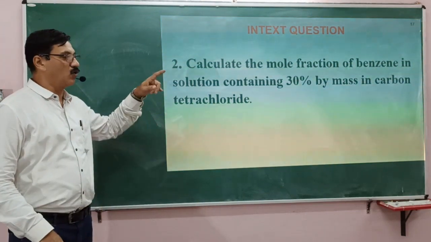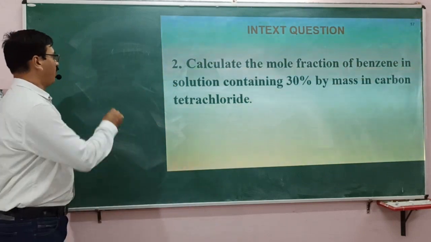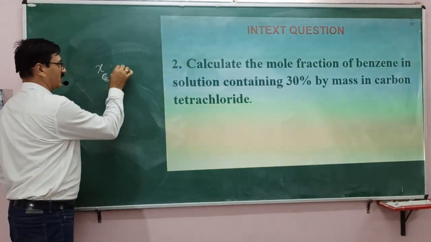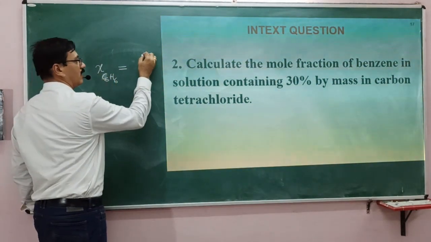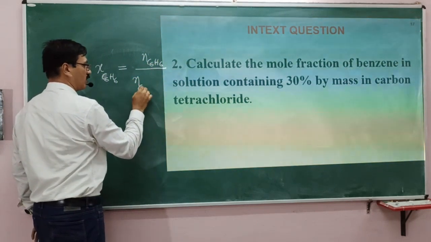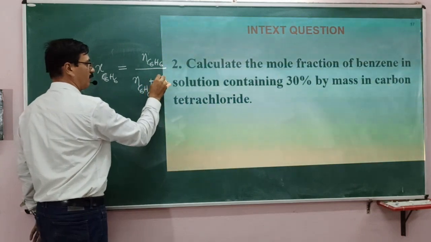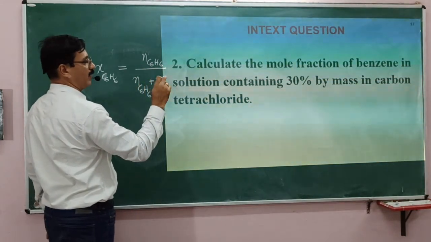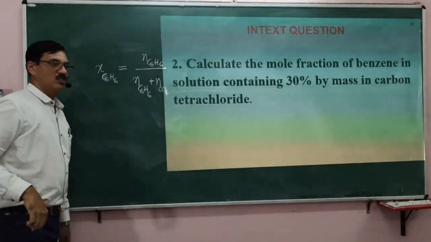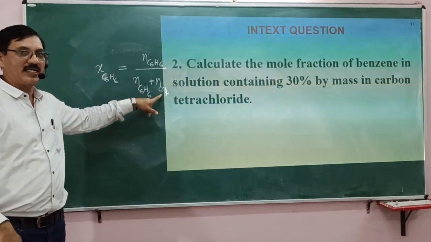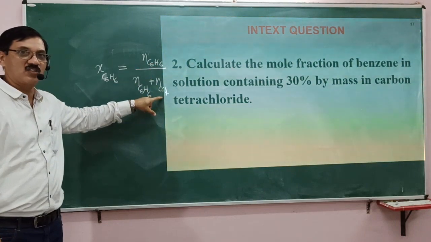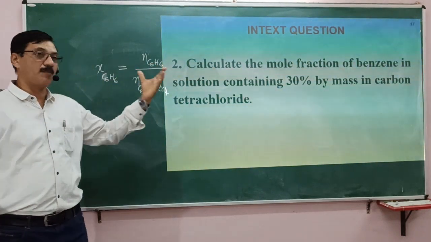You have to find the mole fraction of benzene. For that, what do you need? Mole fraction of benzene, C6H6, is nothing but the number of moles of benzene divided by the number of moles of benzene plus the number of moles of the solvent. It is a question of benzene in carbon tetrachloride only, so the other compound is carbon tetrachloride. You need to know the number of moles of benzene and the number of moles of carbon tetrachloride from the information given here.